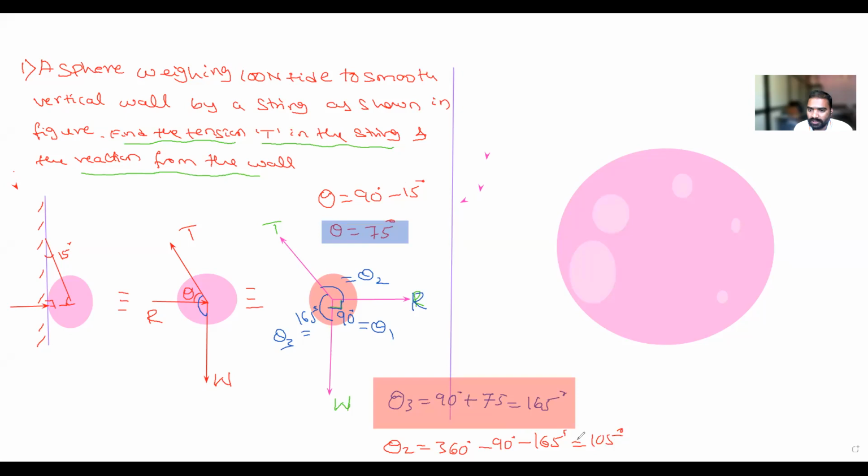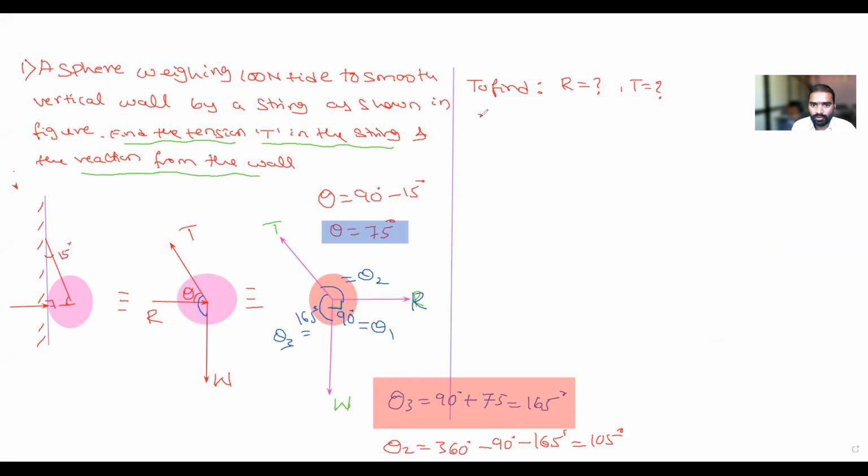So are you getting all of you? Theta 1, theta 2, theta 3. If you have any doubt, you can ask me. Okay, now apply. What you have to find out? That is R and also T. Your aim is to find R, and next also T.